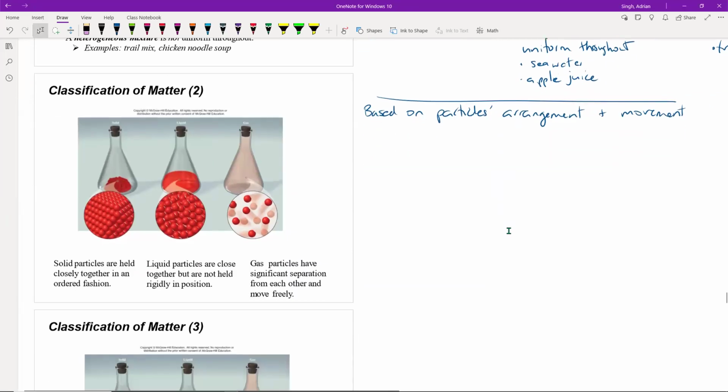Based on this, we have three categories that we're going to encounter. We have what are known as solids, and there are different properties of solids than the other two. In solids, particles are close together, very close together. They can't get closer together than they are in a solid.